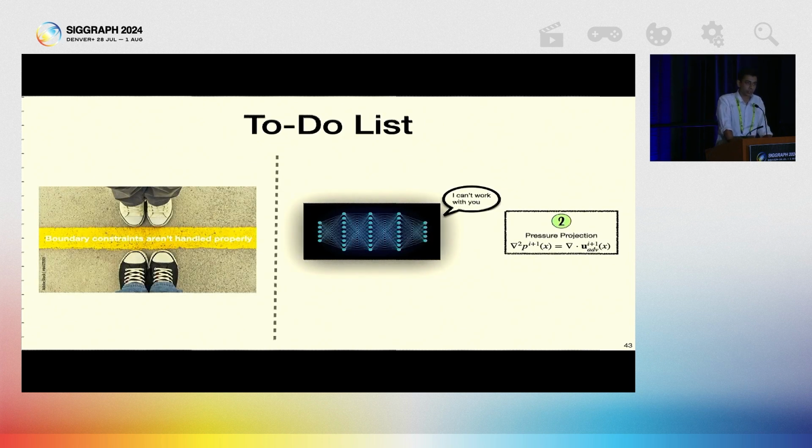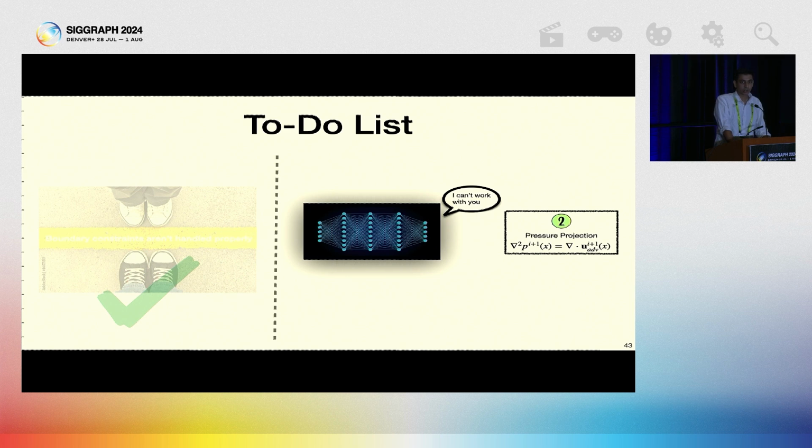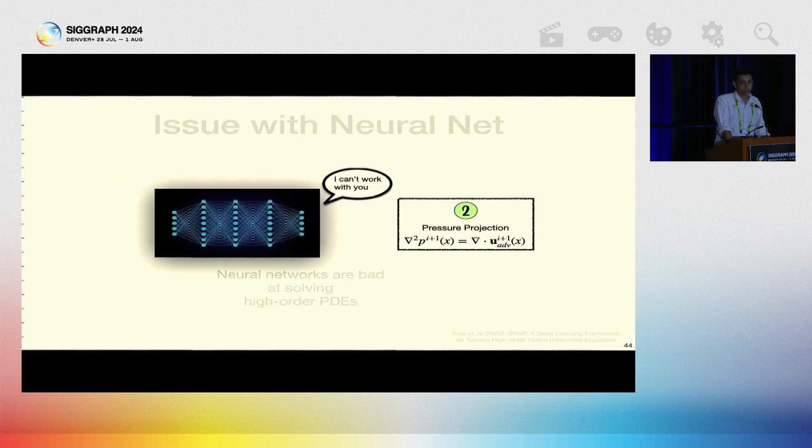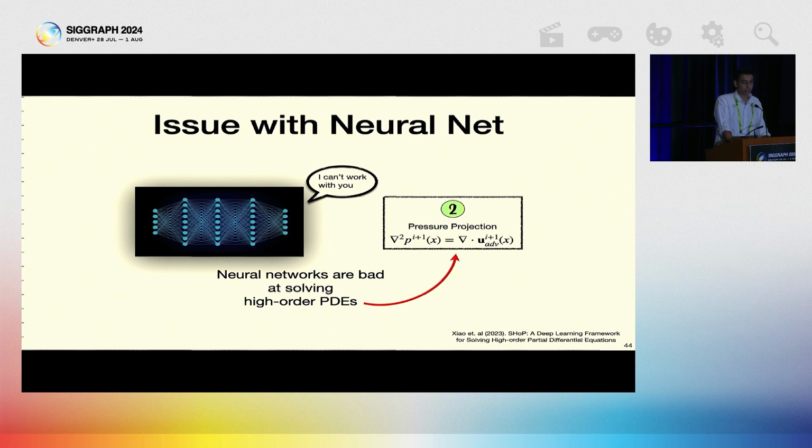Okay, let's recap our to-do list. We have solved the boundary constraint issue. So let's see how to solve the pressure projection step accurately. The issue with neural networks is that they are bad at solving high-order PDEs because of numerical errors with auto differentiation. So we need something that is, again, grid-free, but can solve higher-order PDEs.